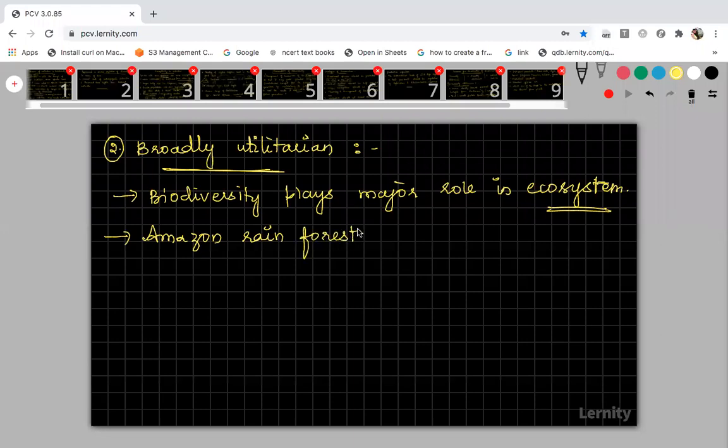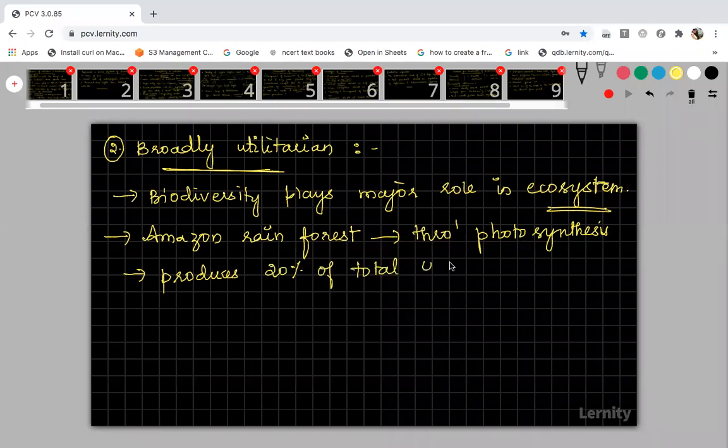So the plants present in the Amazon rainforest, through photosynthesis, produce 20% of the total oxygen in the Earth's atmosphere.